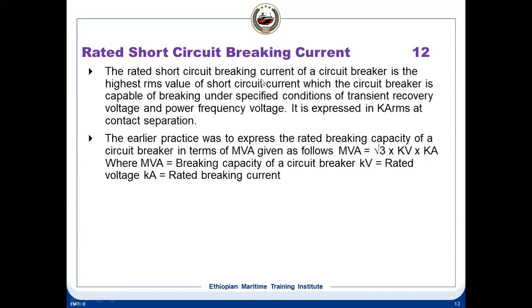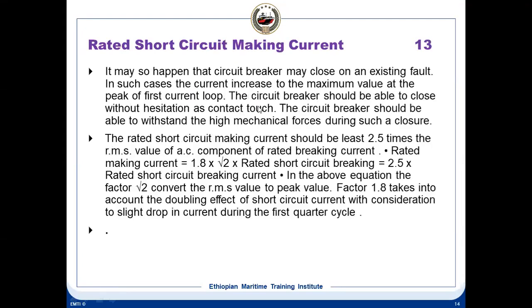So the rated short circuit breaking current of a circuit breaker is the highest RMS value of the short circuit current which the circuit breaker is capable of breaking under specified conditions. Okay, this is the breaking current. And short circuit making current means it may happen that a circuit breaker may close onto an existing fault. You have a fault and you close the breaker. That current capacity is known as the making current capacity.